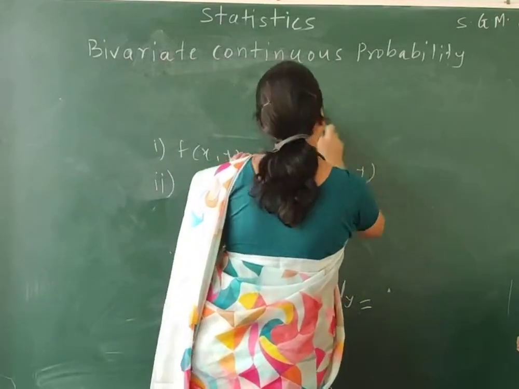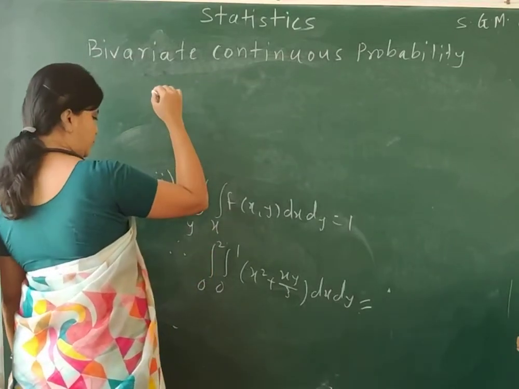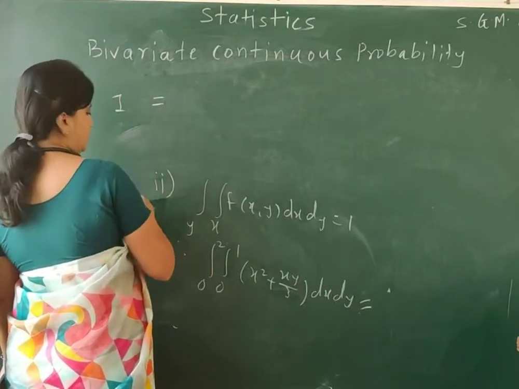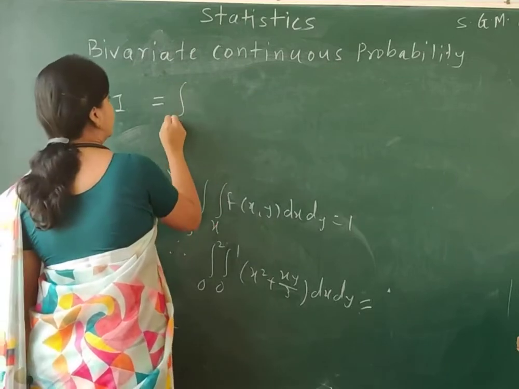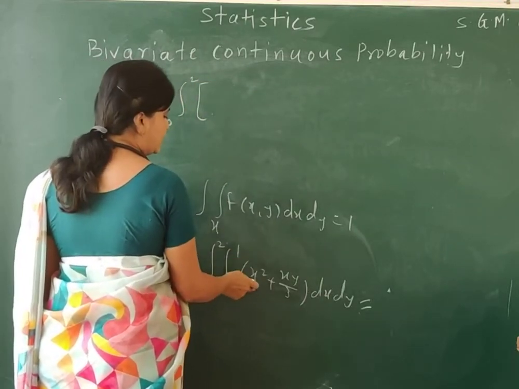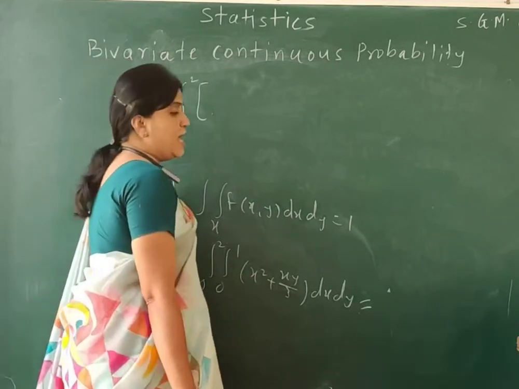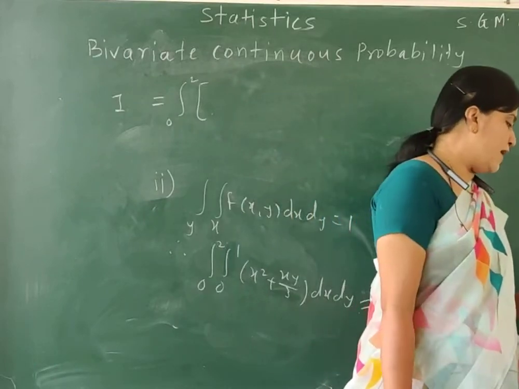So let me solve this integral now. Since the inner integral is with respect to x, we integrate this with respect to x. So what is the integration of x squared plus xy by 3?